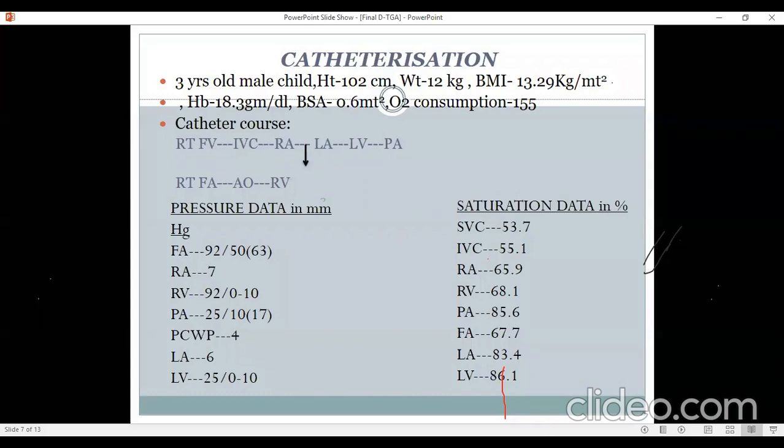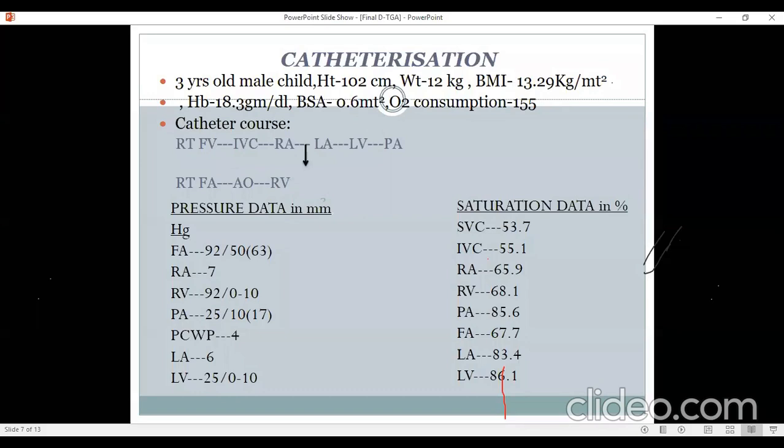If the LV pressure was 50, 60, yes, I would have made attempts to get into the pulmonary artery to get the PA pressure and a PA saturation, because PA saturation in such cases is important for calculation of the pulmonary blood flow, QP. But in this case, since the LV pressure was only 25, you could probably leave it at that. There was no need to get into the pulmonary artery. So the data shows that her pulmonary artery pressures are normal.